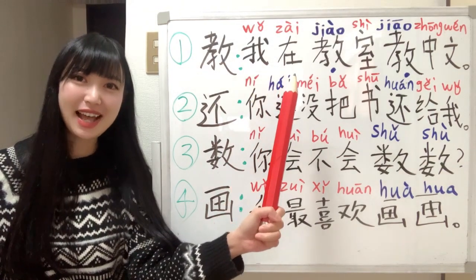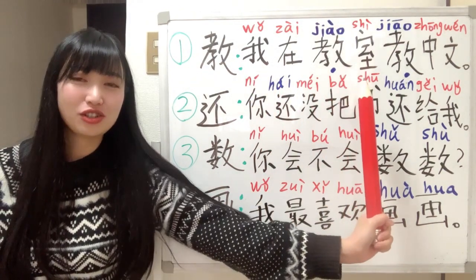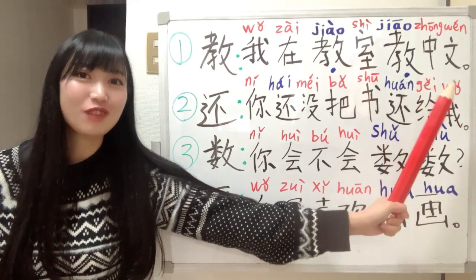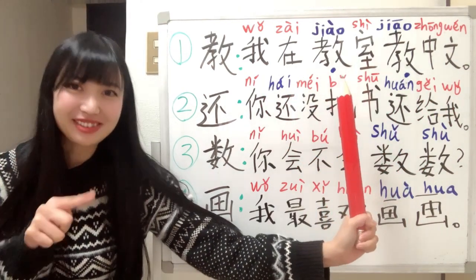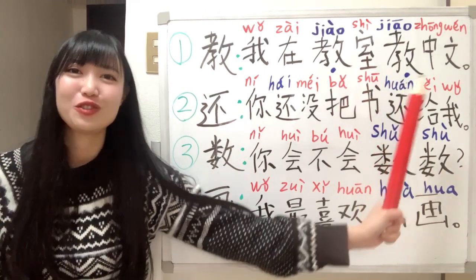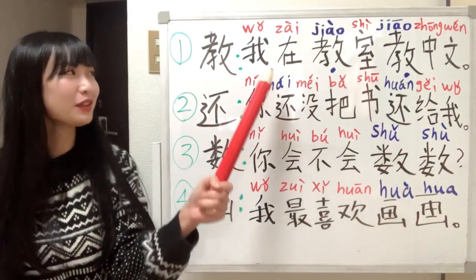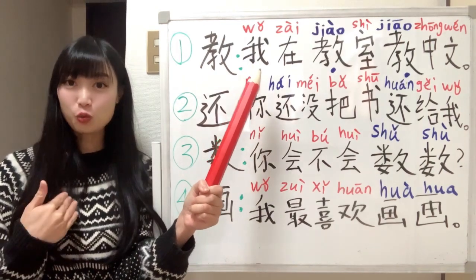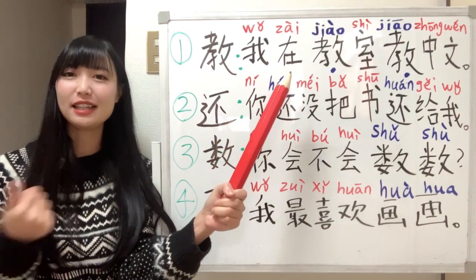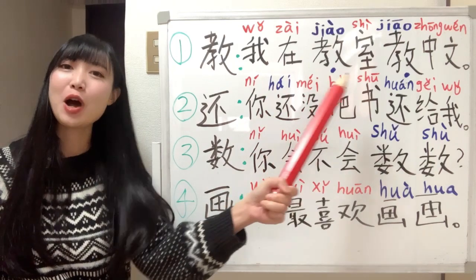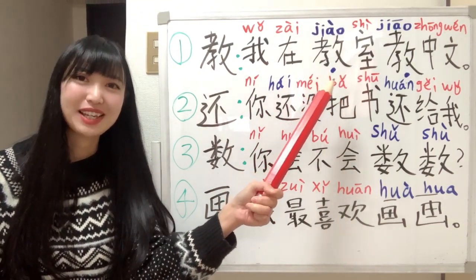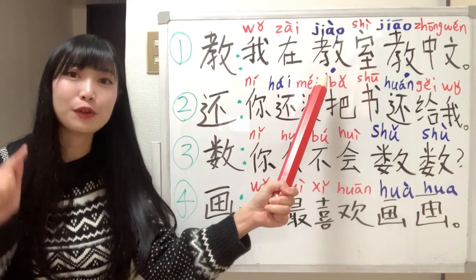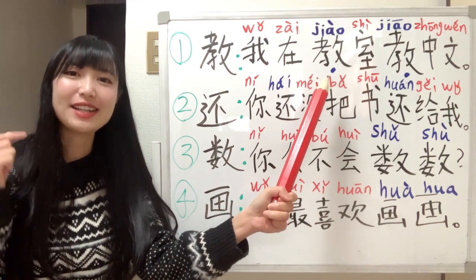我在教室教中文。Okay, what does it mean? 我 I, 在 in or at, 教室 means classroom. So this character with the 4th tone, it's a noun.